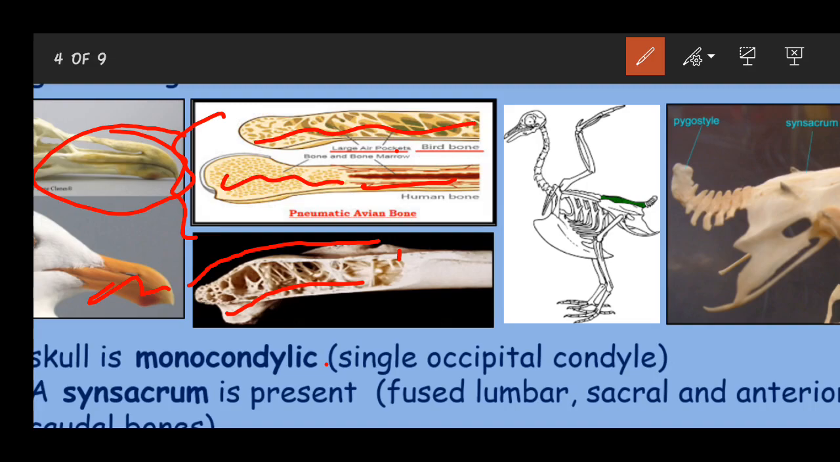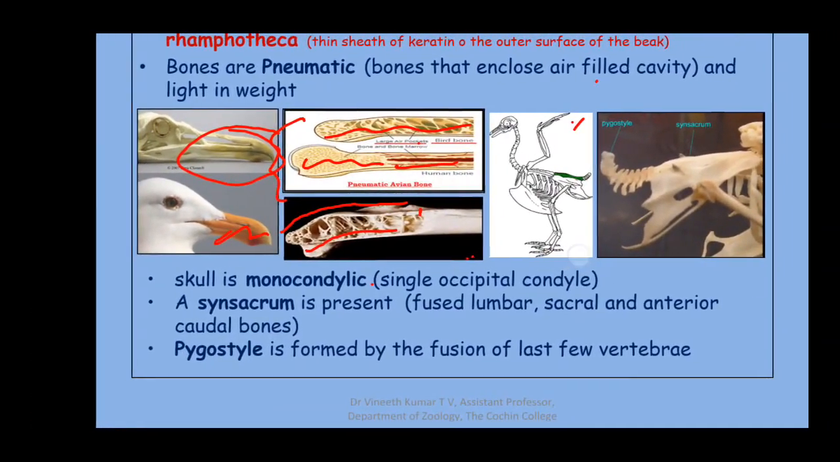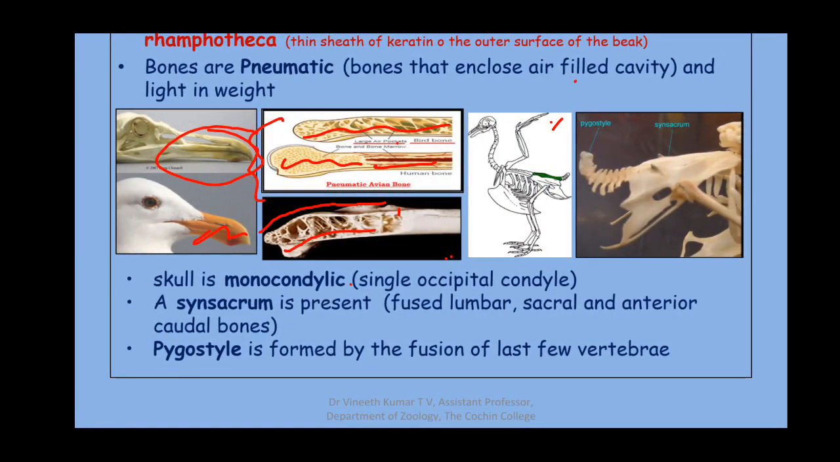All the other bones have airspace inside to make them lightweight. So that's the pneumatic bones, which have air-filled cavities in them, which makes their body lightweight. The skull is monocondylic with a single occipital condyle. There's only a single occipital condyle which is connecting to the first vertebra. Other special structures are the synsacrum and the pygostyle.